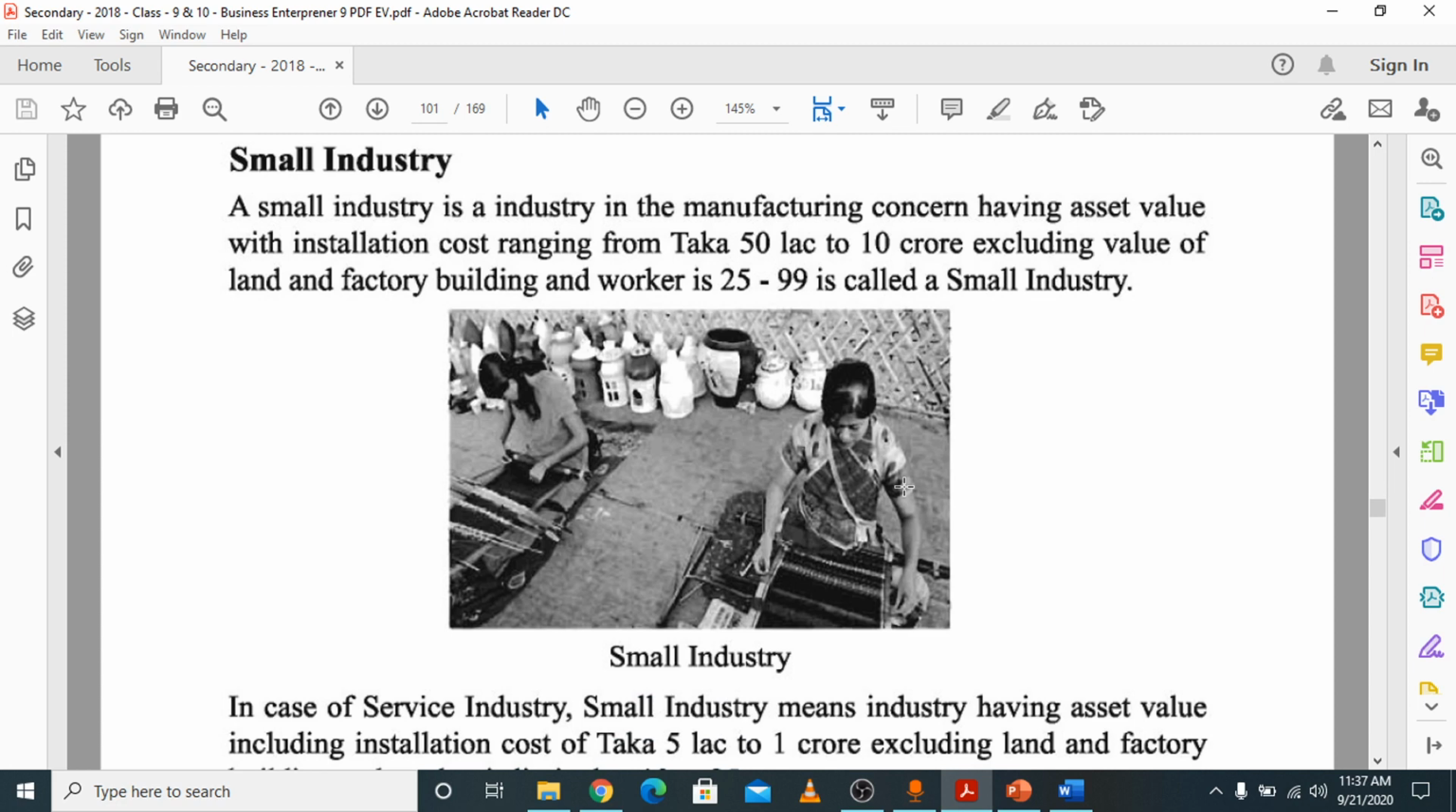Okay, small industry. Here you can see that small, medium and large, these three industries are divided into two parts: manufacturing based and service based. If you think about the manufacturing perspective of small industry, the capital amount is 50 lakh to 10 crore taka and labor is 25 to 99. That is called small industry.